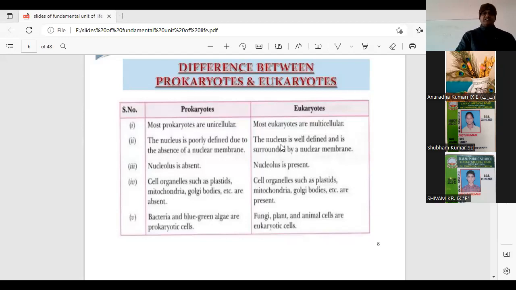The nucleus is surrounded by the nuclear membrane and nucleolus is present. Most of the cell organelles are also present, and the cells included within the eukaryote are fungi, plants, and animal cells.